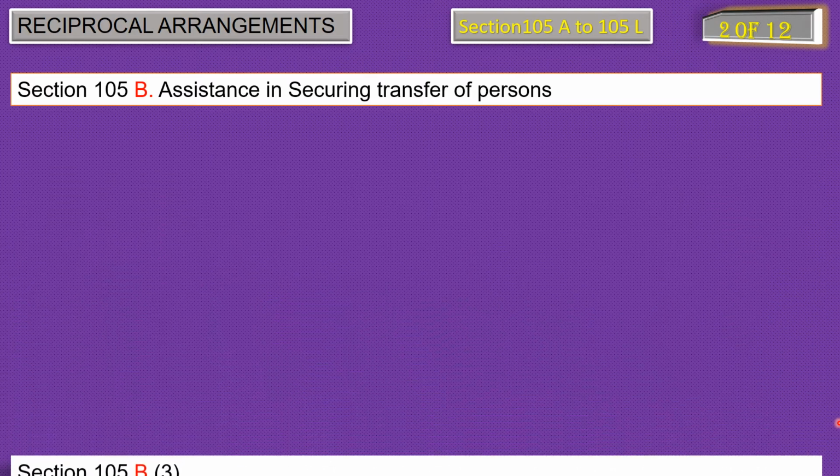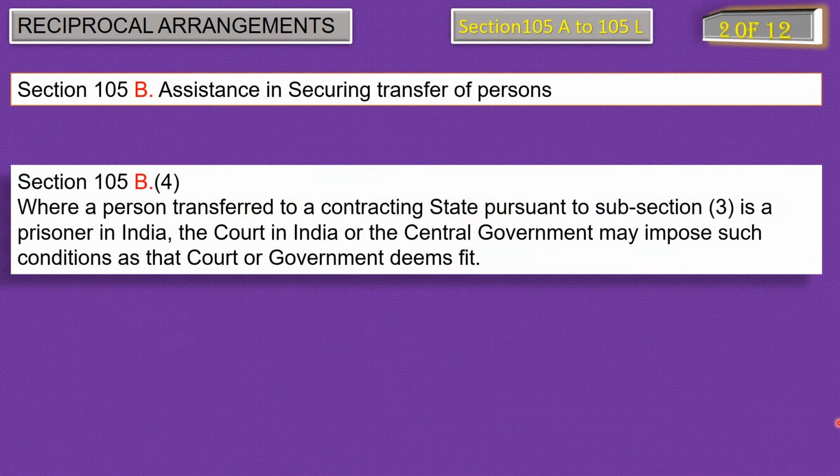Next comes the fourth point of section 105B, where a person transferred to a contracting state pursuant to subsection 3 is a prisoner in India. The court in India or the central government may impose such conditions as that court or government deems fit.